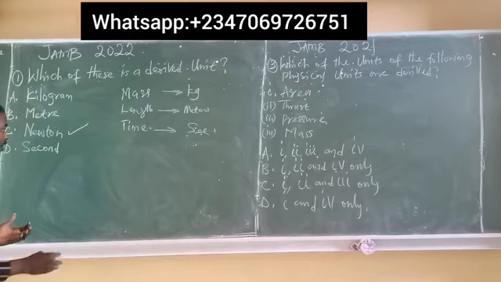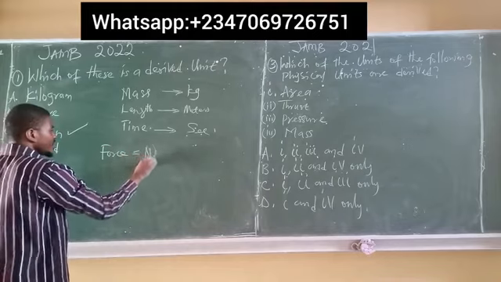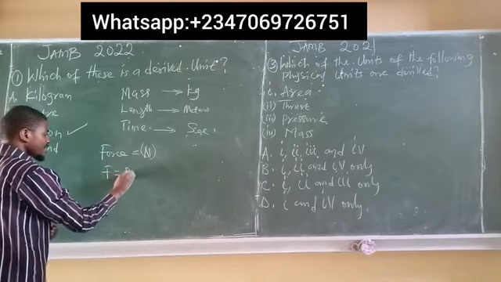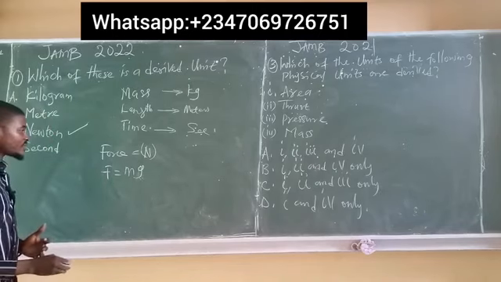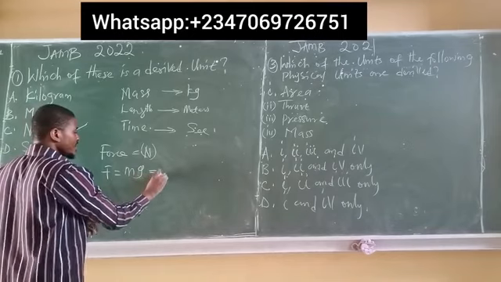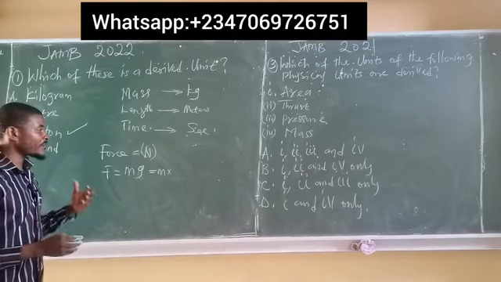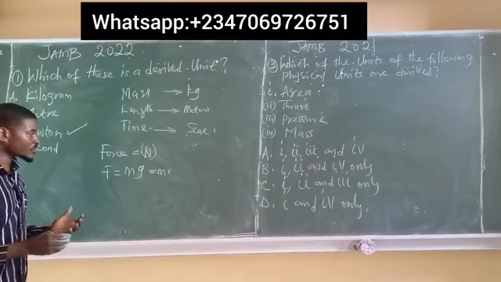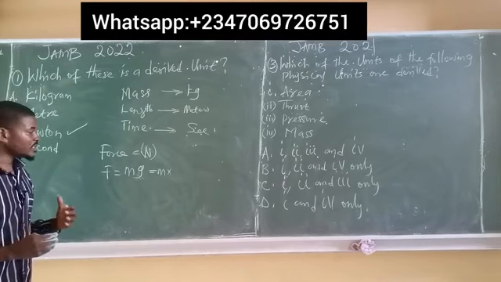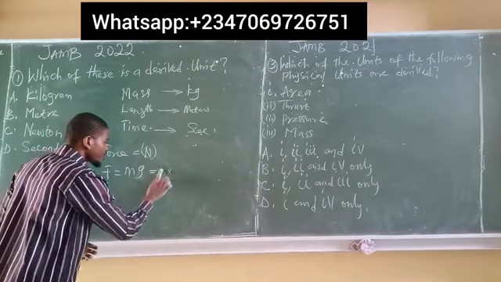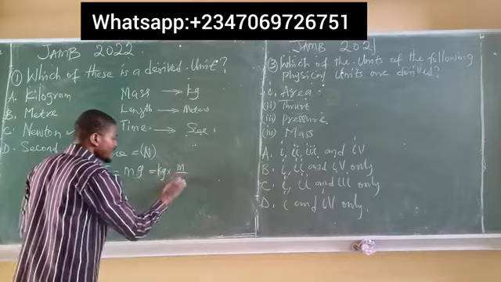As explained earlier, Newton is a derived unit of force. Force is measured in Newton, and we know that force itself is mass times acceleration due to gravity. You can simply write it as mg, where mass is a fundamental quantity. And I said that to always determine if a quantity is a fundamental quantity or a derived quantity, always solve from the unit. It is very easy with the unit. The unit is the best approach to it. So we have mass, which is measured in kilograms. We have acceleration here, which is meters per second squared.